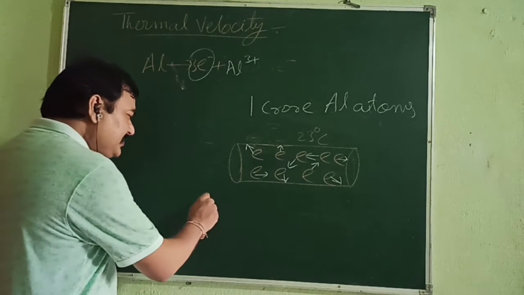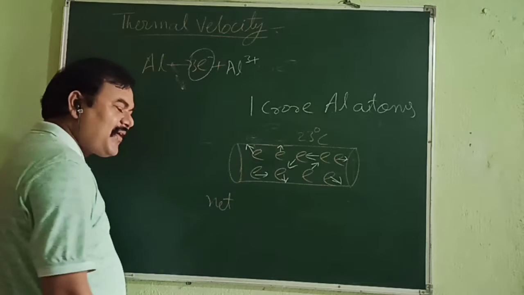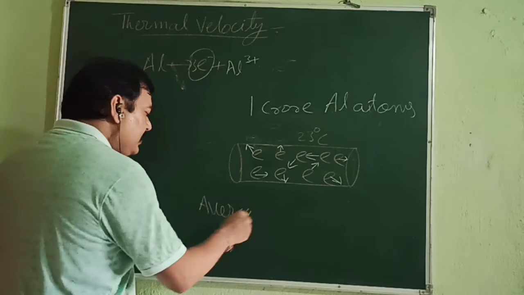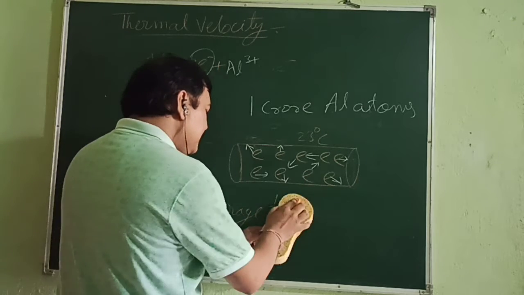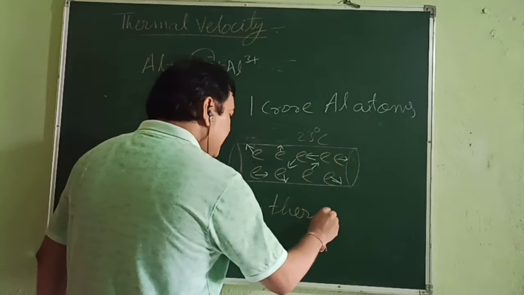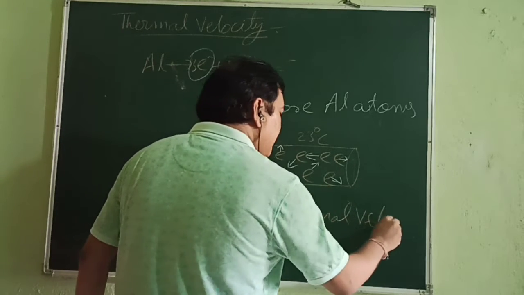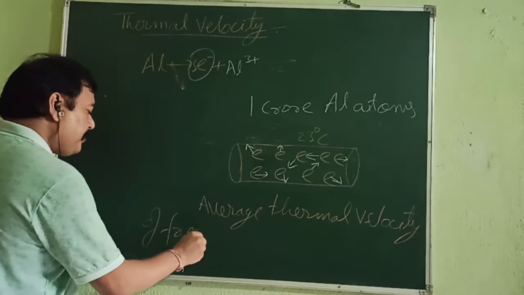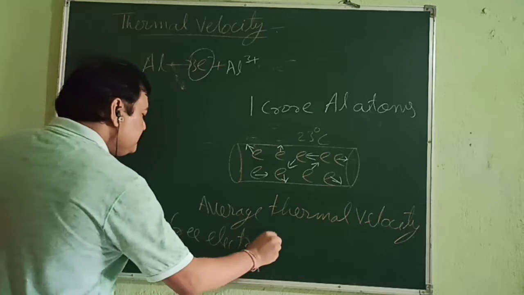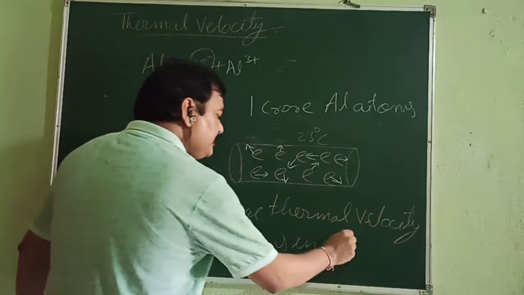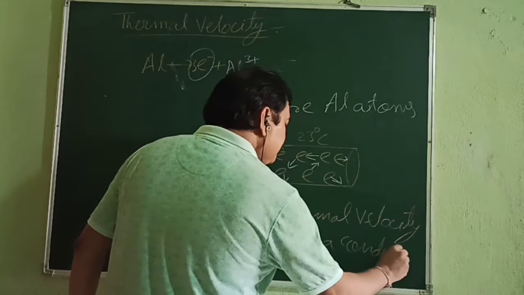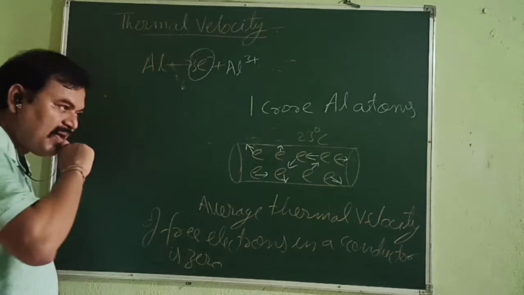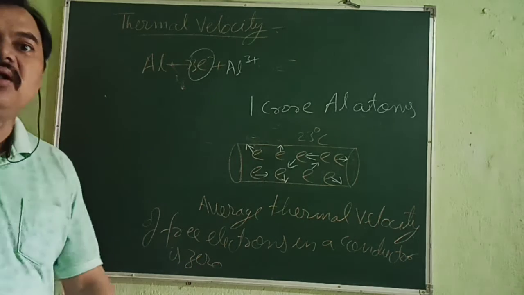We get the net, or not net, we can say the average thermal velocity of free electrons in a conductor is 0, and that's why we don't get a shock at all.